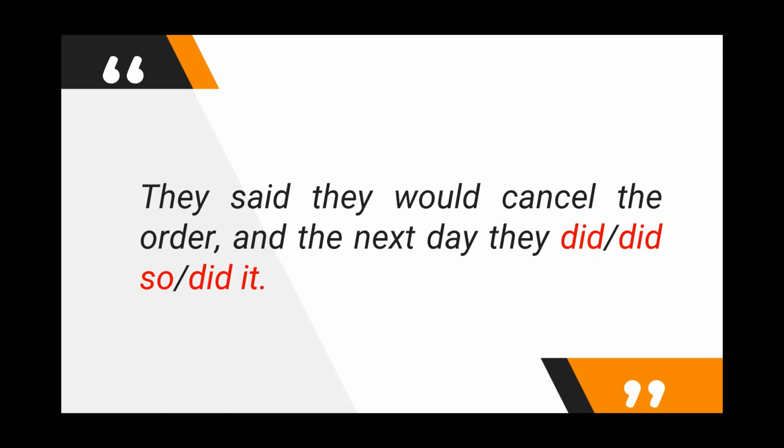They said they would cancel the order, and the next day they canceled the order, meaning, or you could say they did so, or you also can say they did it. Of course, you need to use only one of them, either did so or did it, to replace the whole predicate, which is would cancel the order.